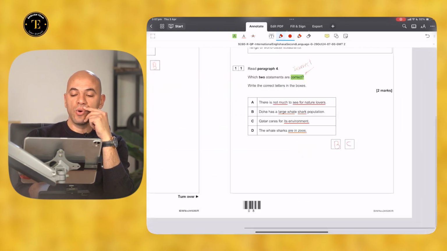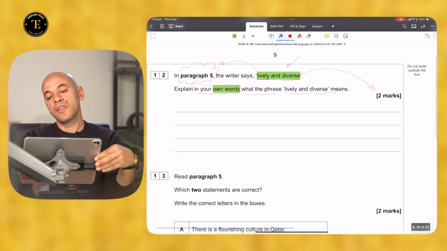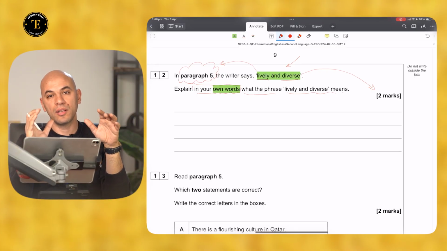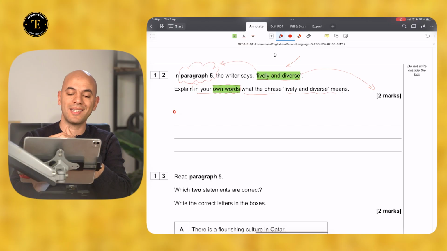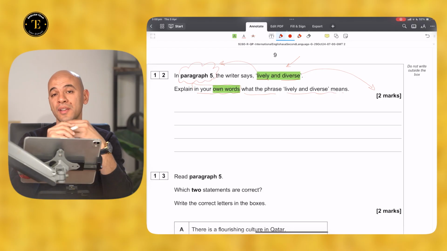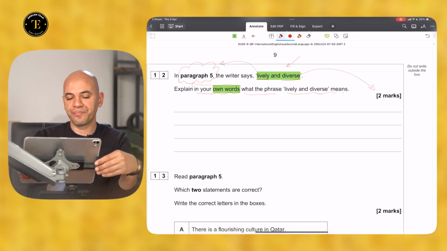Now, how to compose your answer? There is a challenge here. To keep your answer as precise and short as possible, you should not write a very extended answer. Do not be scammed by the number of lines provided for you. Just write a short fragment or a short sentence.